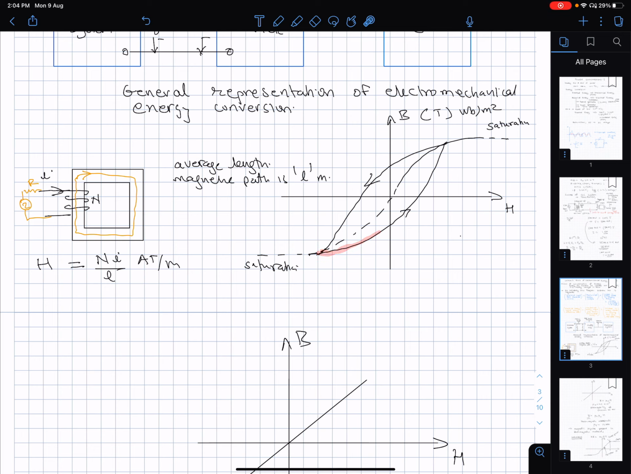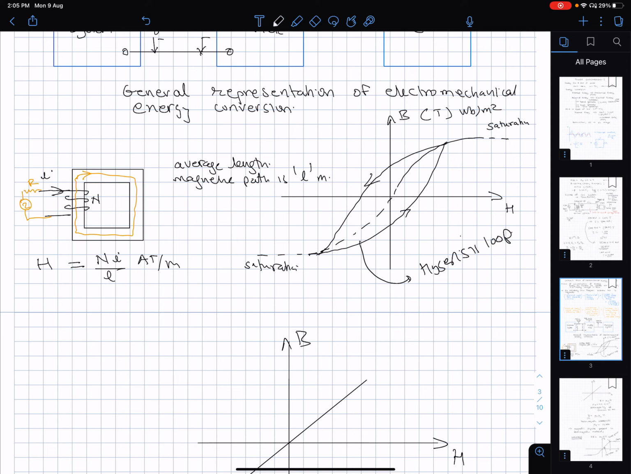after which again my current reduces. So the current starts, rather not yet changing direction, but starts reducing, and you will see it trace a trajectory like this. So this loop is called the hysteresis loop.